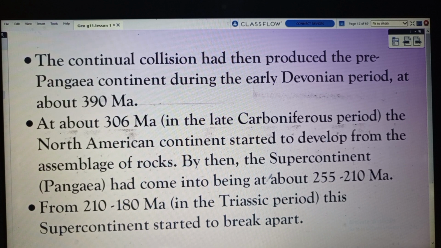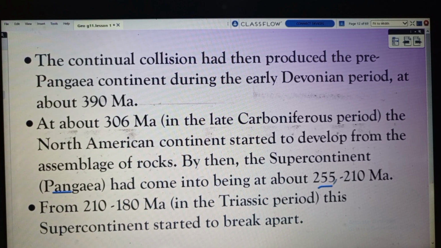By then, the supercontinent known as Pangea had come into being at about 255 to 210 million years ago.